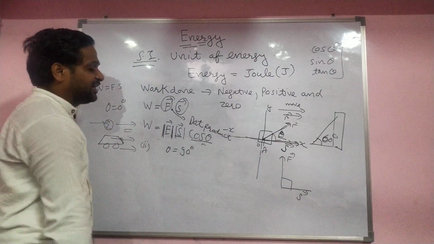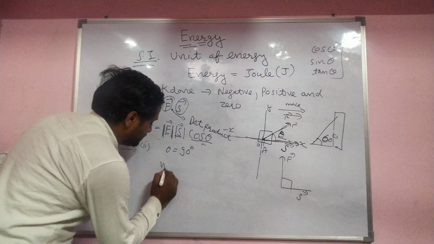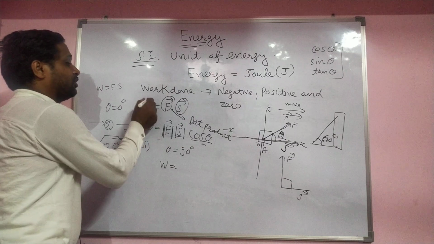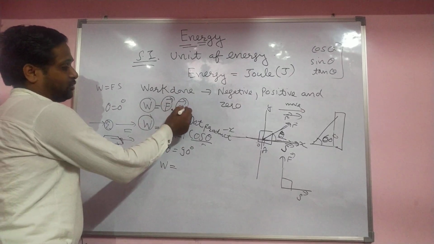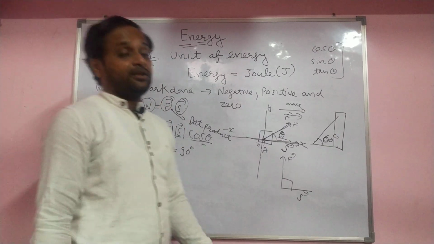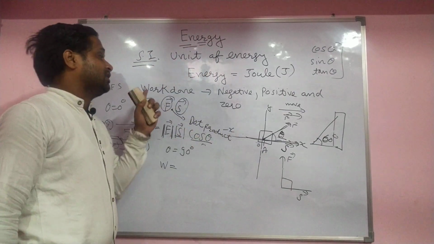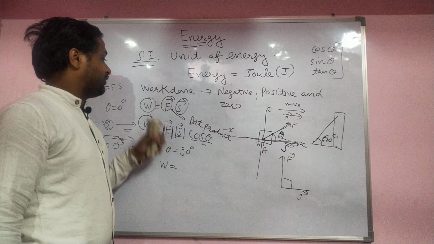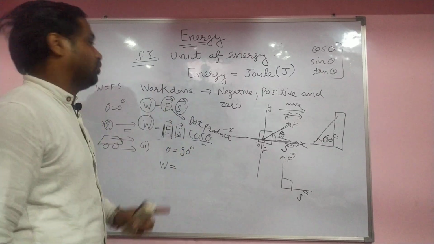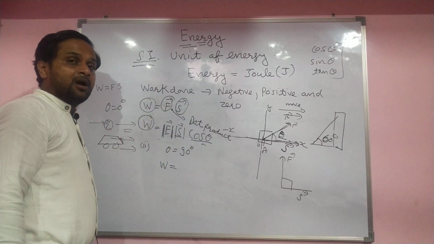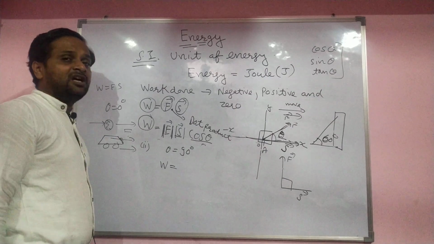When theta equals 90 degree, then work done. Here work done is a scalar quantity. Keep in mind, both force and displacement are vector quantities, but work done is a scalar quantity. This was the exceptional case. Keep in mind, when you do the dot product, the answer always comes in magnitude only. That's why the work done is a scalar quantity.